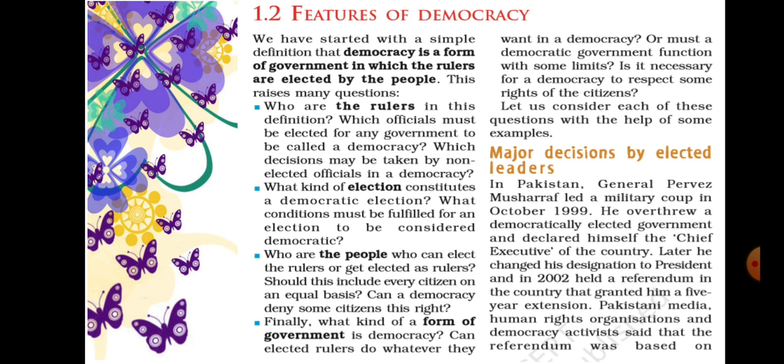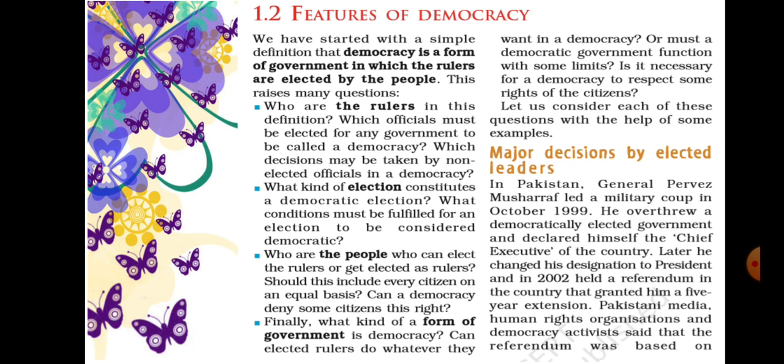And other forms of government include monarchy, dictatorship, or a one party rule. Okay, so far we have discussed democratic government and non-democratic governments. These types of non-democratic governments include monarchy or dictatorship, that is, one party rule. In these types of rule, there is no requirement for people or citizens to take part in politics.